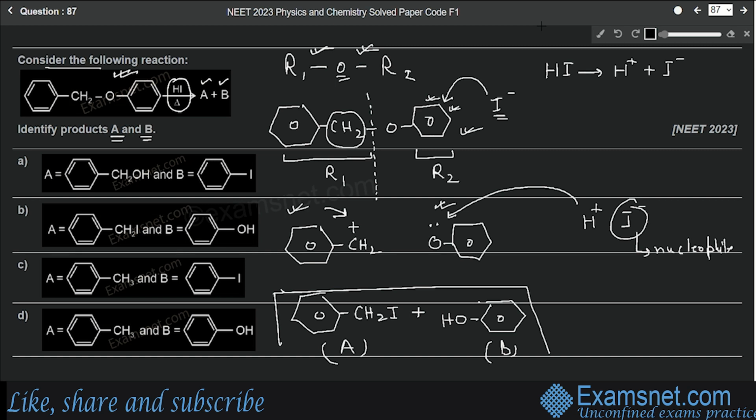So these two will be the final products, and according to that option number B should be the correct answer. CH2I and here OH, right? In the first option we have CH2OH, which is not correct. Similarly, option number C and D also cannot be correct. Only option number B is correct.